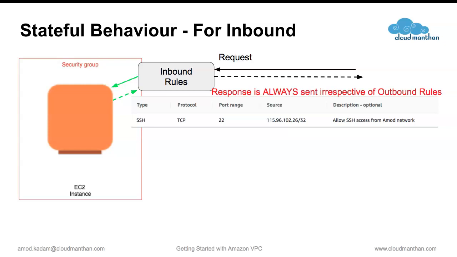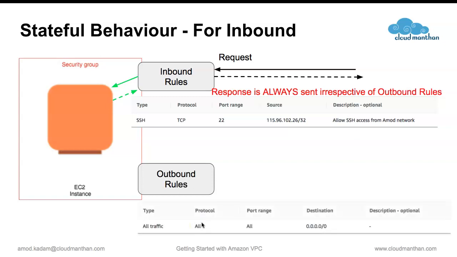Statefulness means the response is always sent irrespective of the outbound rules. In this particular picture, there are no outbound rules shown. Whether you have outbound rules or not, the response is always sent to the requester. Even if you add outbound rules, it will not have any impact on the behavior. So this is called statefulness. It remembers the state of the request and sends the response back.